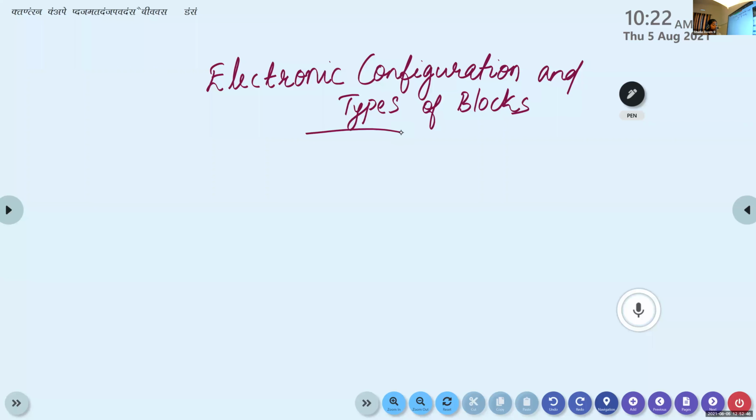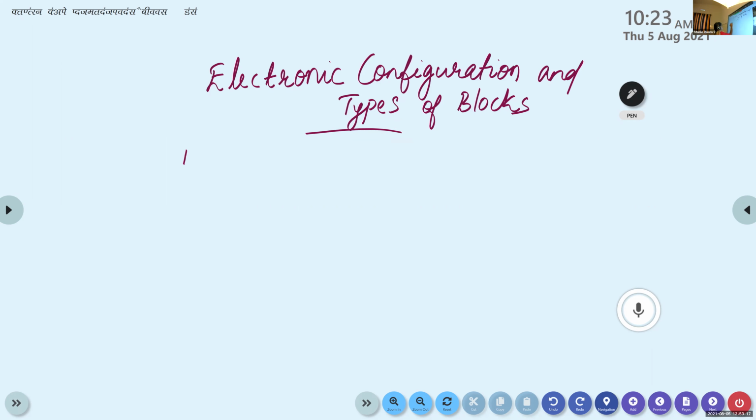How can we determine different blocks related to the electronic configuration? Emmeline, can you tell me? SPDF. Yeah, how can we determine that SPDF related to its electronic configuration or related to electron? Malavika, can you tell me? Ma'am, the last electron. Very good. The last electron enters to which subshell, that is considered as its block.